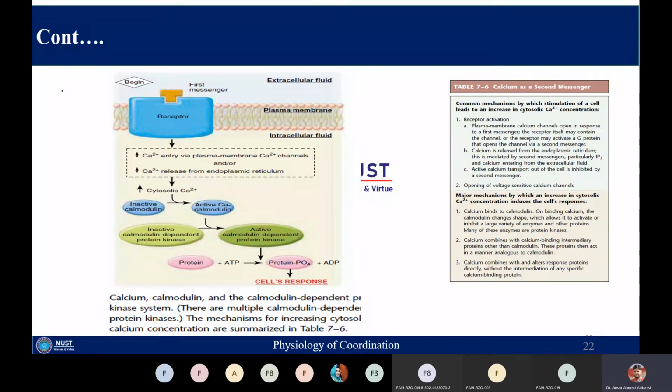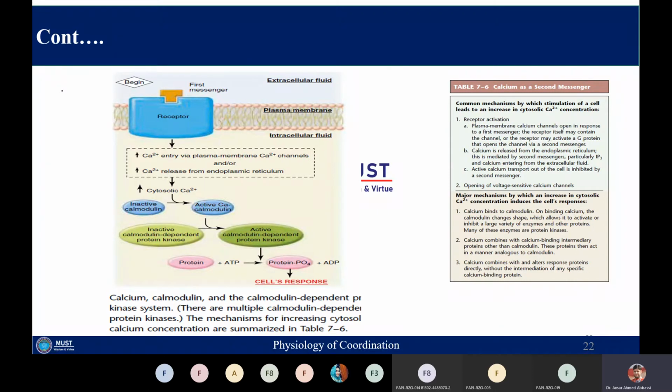First, we shall look at the function of calcium, which is behaving as the second messenger. Here you can see that there are common mechanisms by which stimulation of the cell will lead to increased cytosolic calcium concentration. The first step is receptor activation. Once the receptors are activated, plasma membrane calcium channels open in response to the first messenger. Those calcium channels will be ligand gated, or ligand sensitive, calcium channels.